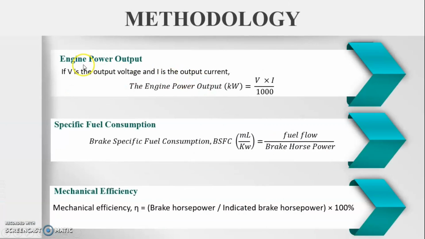Moving on, next we have the engine power output. To find the engine power output, we multiply the voltage with the current divided by 1000, and then we have the brake specific fuel consumption, BSFC. To find the BSFC, we divide the fuel flow with brake horse power, and finally we have the mechanical efficiency. Mechanical efficiency is equal to the brake horsepower divided by the indicated brake horsepower times 100%.